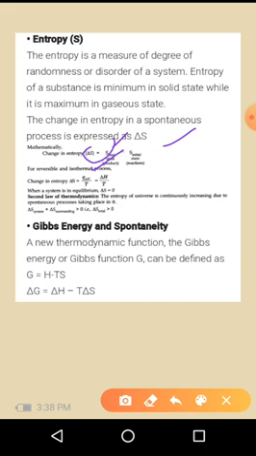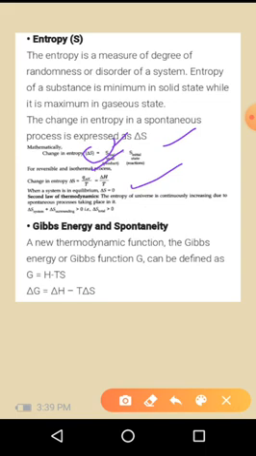When a system is in equilibrium, delta S is equal to 0. By the second law of thermodynamics, the entropy of the universe is continuously increasing due to the spontaneous processes taking place in it.